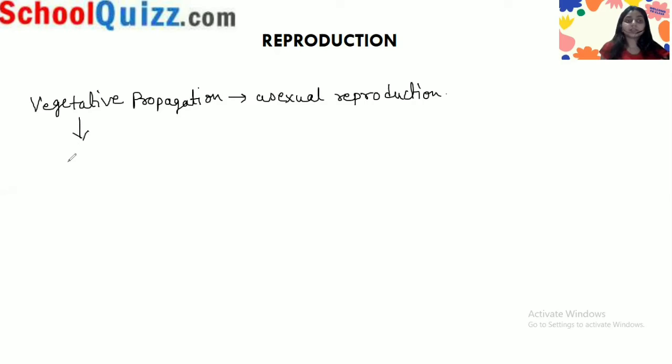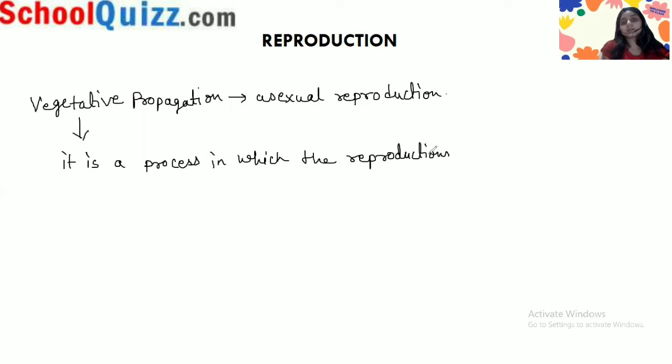It is a method, or you can say a process, in which the reproduction happens from the vegetative parts of the plant.